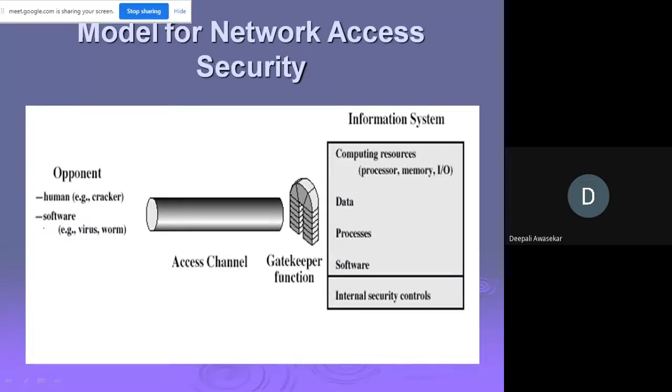Now, most readers are familiar with the concerns caused by the existence of hackers who attempt to penetrate systems that can be accessed over a network. What does it say? We are talking about this model, we want a security-related transformation, we want a security key, but you know that today the internet is flooded with lots of hackers who attempt to penetrate the system. Most of the time, you get a message saying your account has been deposited with 500 or 5000 rupees, click on this link, and some people do click the link.